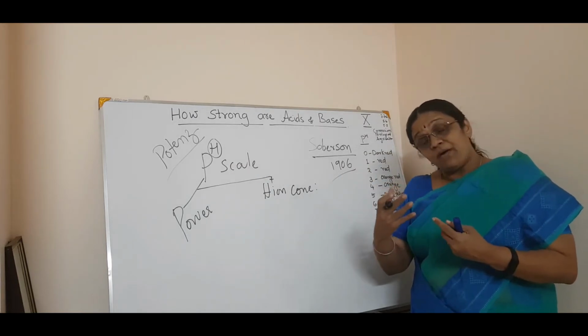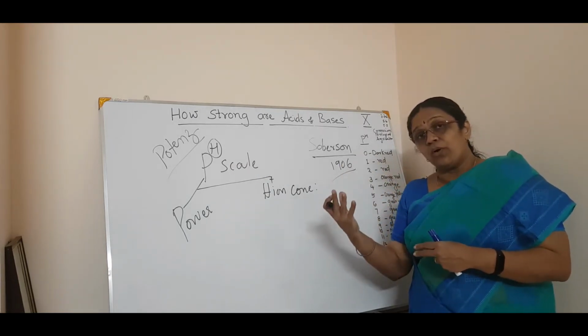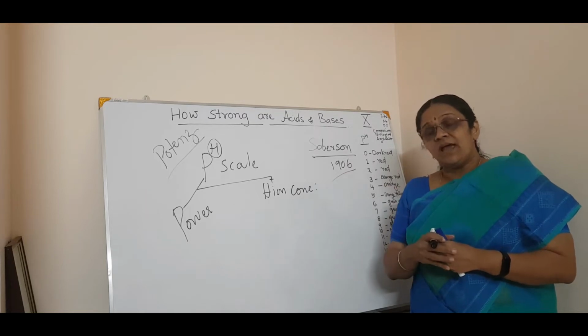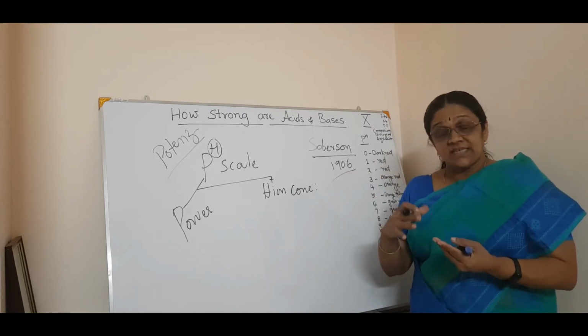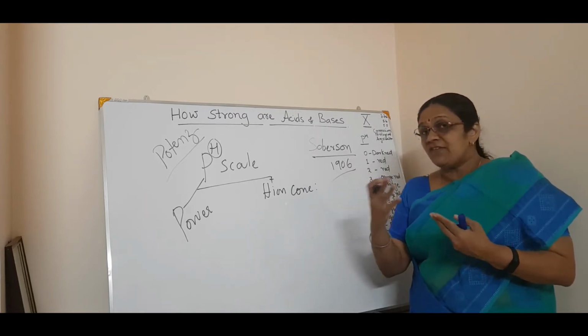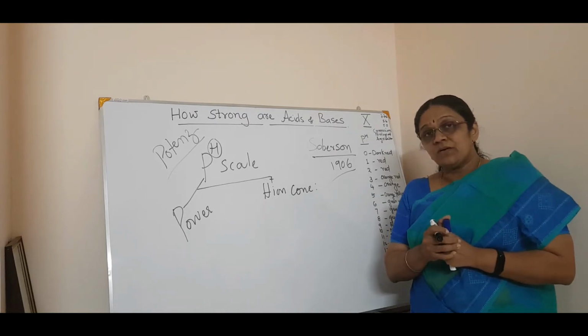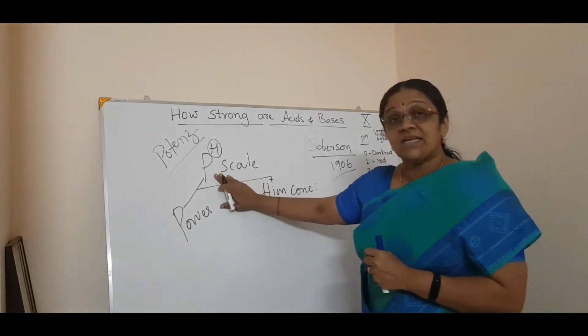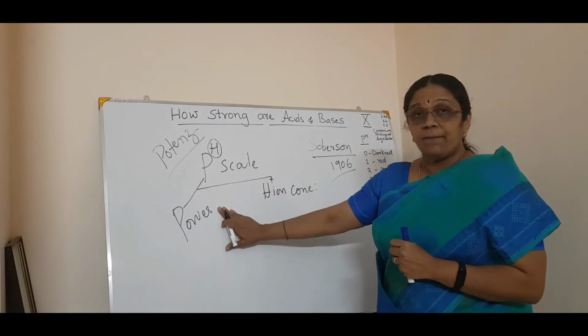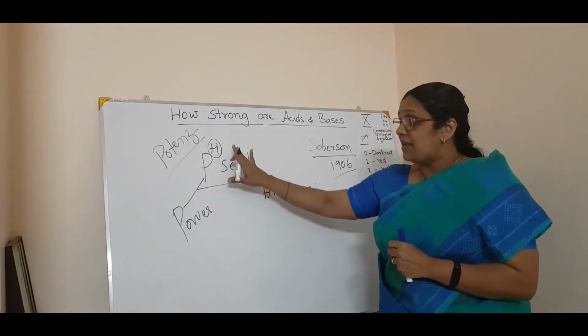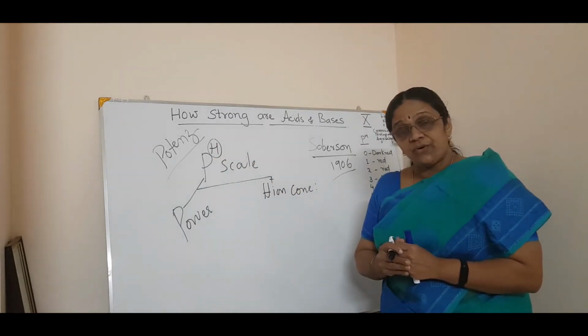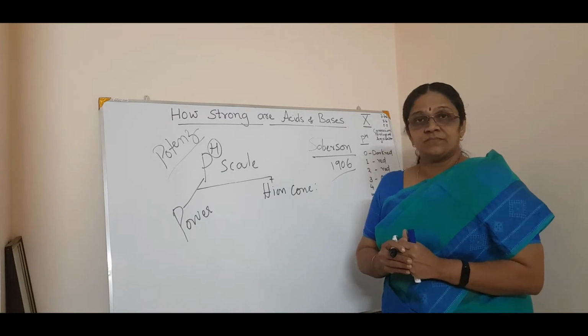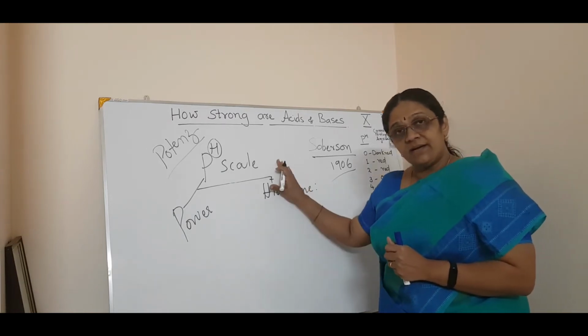If the power of hydrogen ion concentration is more, it is more acidic. If it is less, it is less acidic. Do you get it?